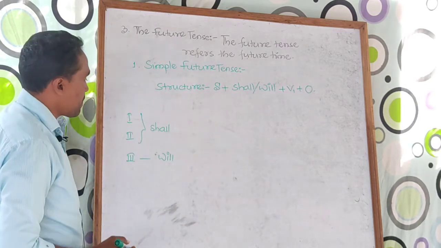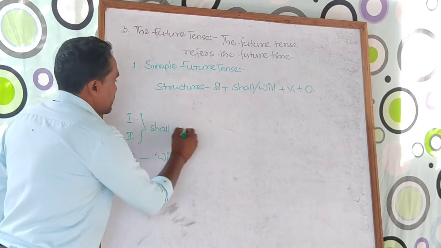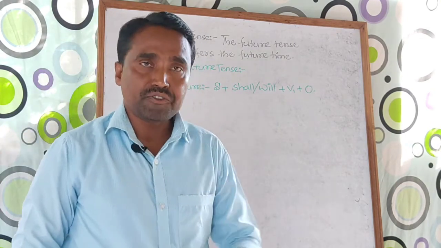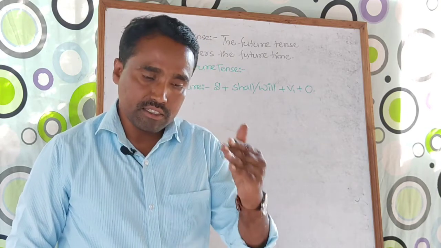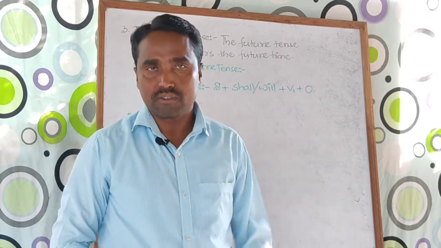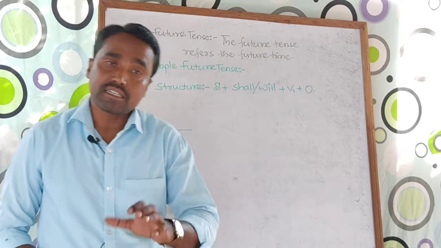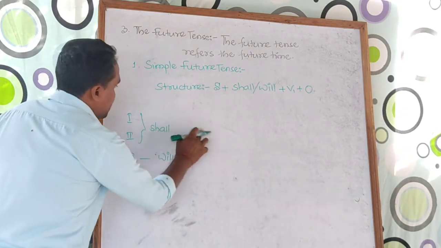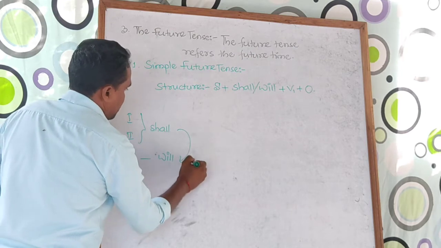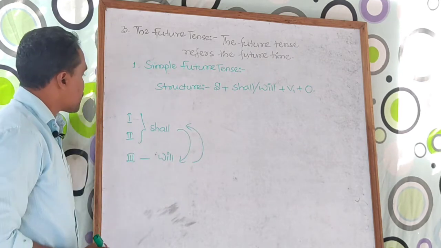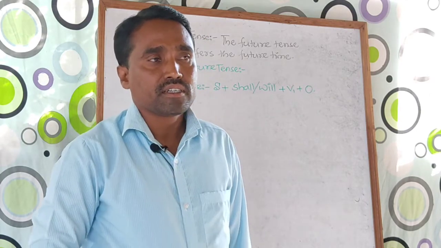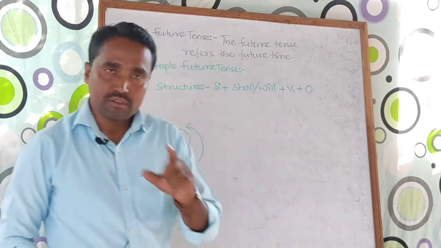So, sometimes, if you are threatening somebody else, if you are determined that you are going to do such kind of work, if you are committed to do such kind of work, at such a time it will change. That means for the first and second person use will, and for the third person use shall. You need to remember this one.